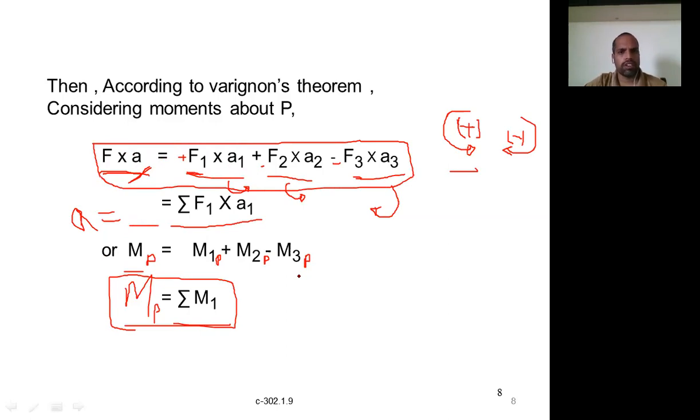So this is about the application of Varignon's theorem. We have many problems to solve for parallel forces and unlike parallel forces, where we have to calculate the line of action using this theorem.